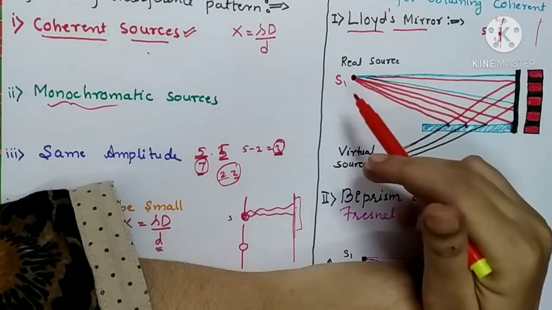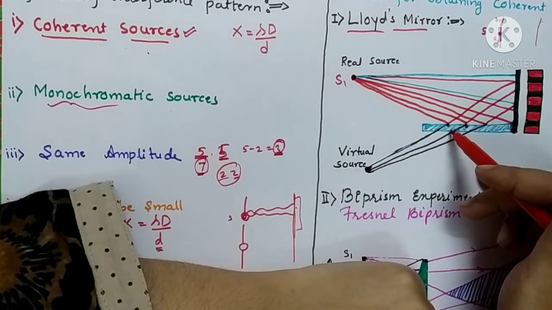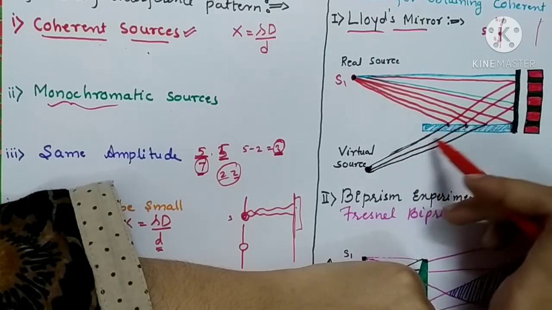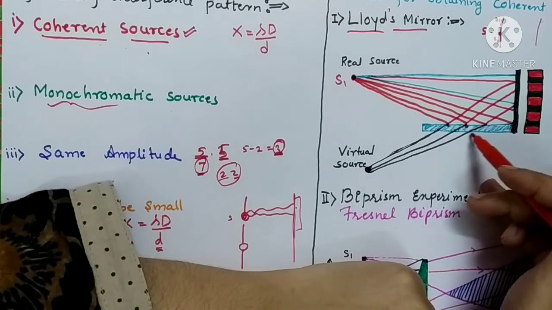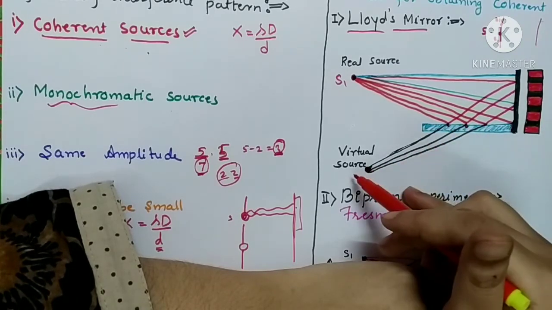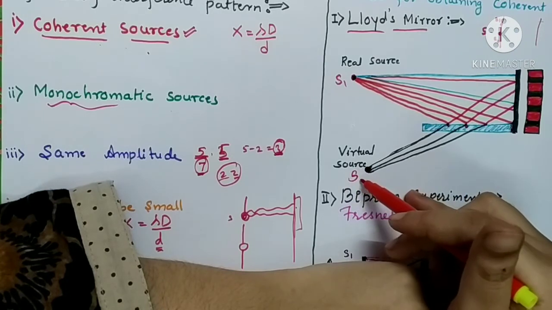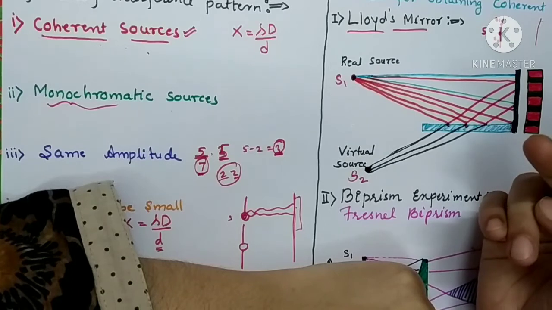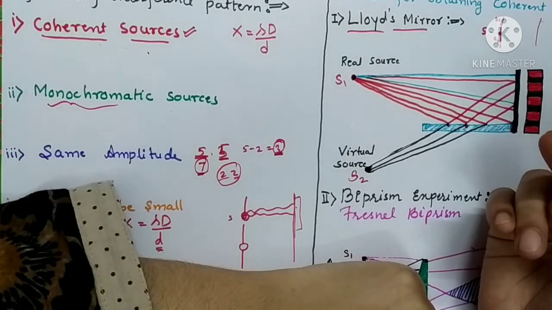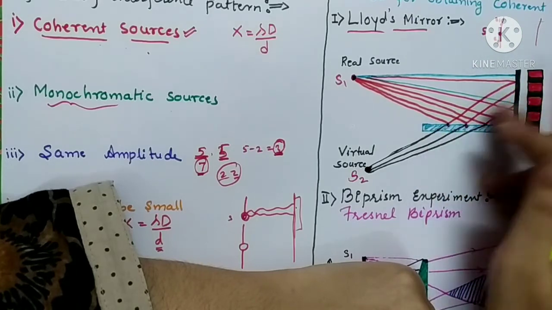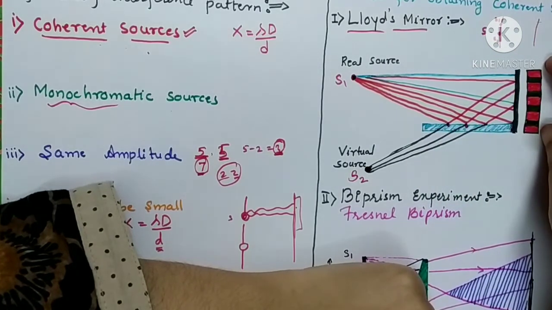So what will happen? This source will form an image inside the mirror, and all these light rays are supposed to be coming from the virtual source. When you extend these lines, they are supposed to be coming from the virtual source, and this virtual source will be acting as another source of light for the interference pattern. So direct rays and the reflected rays will interfere with each other to give rise to an interference pattern.